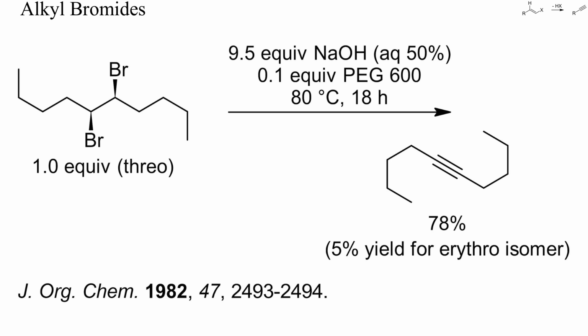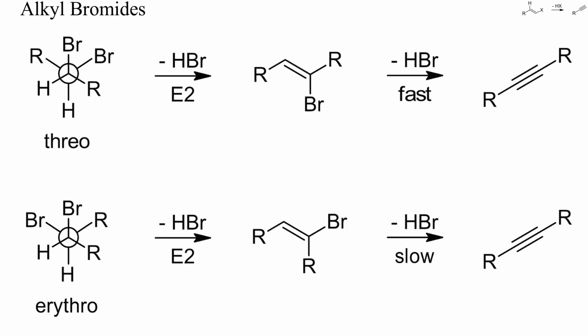Interestingly, the yield depended on the starting diastereomer, and only the 3O isomer gave a high yield of alkyne. Because bimolecular eliminations proceed preferentially from a conformation with anti-periplanar hydrogen, 3O and erythro isomers yield different vinyl bromide intermediates. And as mentioned earlier, beta eliminations from vinyl halides with trans hydrogen, such as the intermediate formed here from the 3O isomer, are faster than from those with only cis hydrogen. Thus, alkyne formation from the erythro isomer was less favorable in this case.